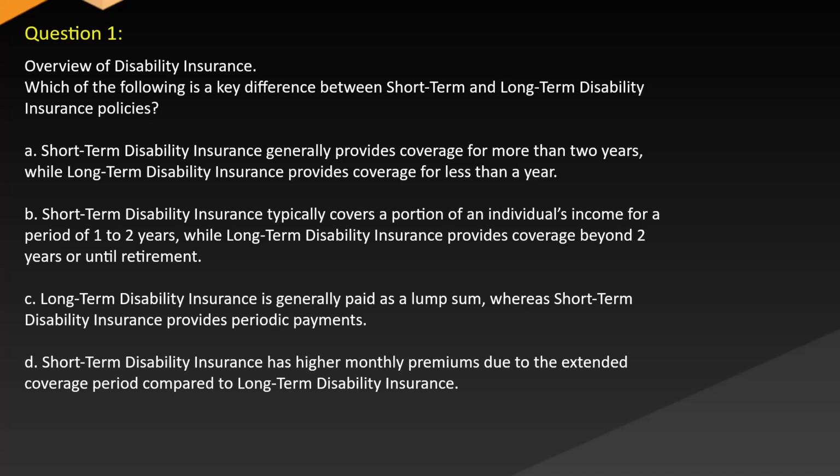Question 1. Overview of disability insurance. Which of the following is a key difference between short-term and long-term disability insurance policies? A. Short-term disability insurance generally provides coverage for more than 2 years, while long-term disability insurance provides coverage for less than a year. B. Short-term disability insurance typically covers a portion of an individual's income for a period of 1 to 2 years, while long-term disability insurance provides coverage beyond 2 years or until retirement.